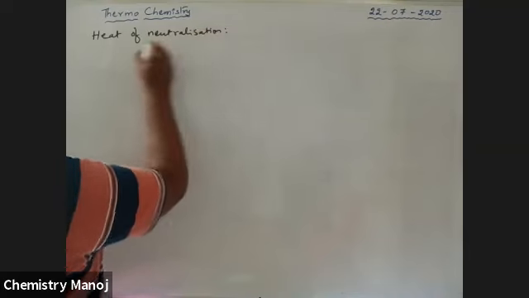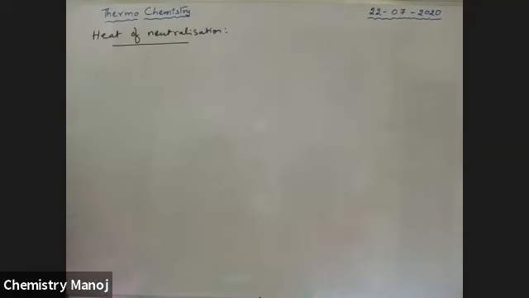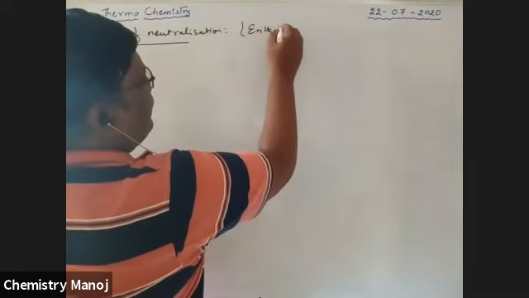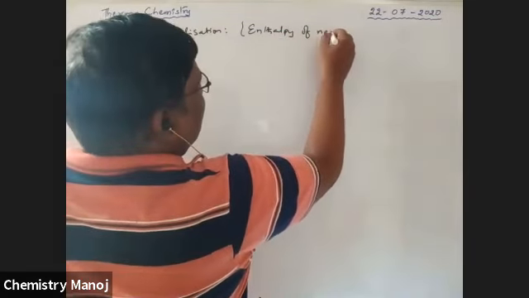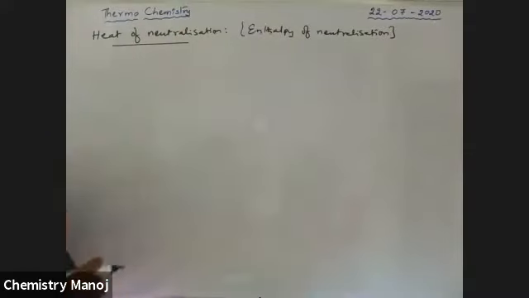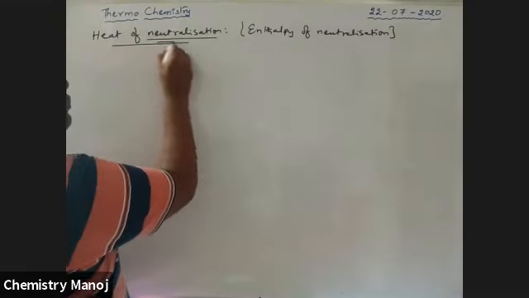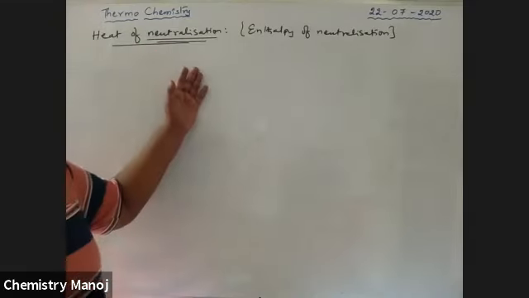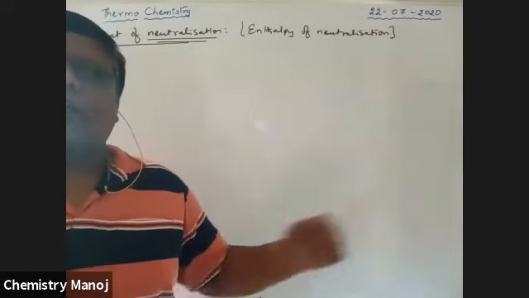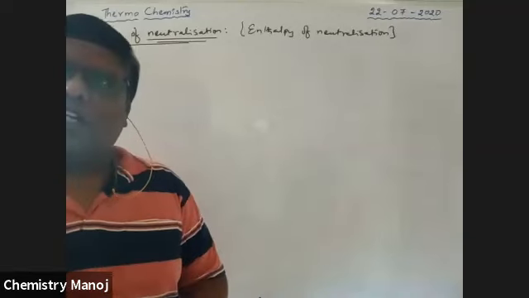Heat of neutralization, also called enthalpy of neutralization. What is this heat of neutralization? Before going to that, first of all, what is neutralization? During the process of neutralization, some energy is released or absorbed. That released or absorbed energy is called the heat of neutralization or enthalpy of neutralization.